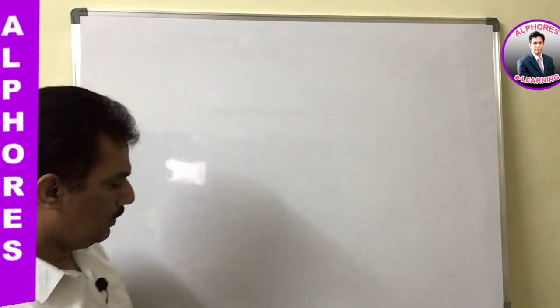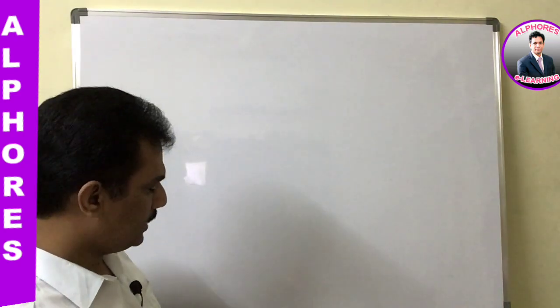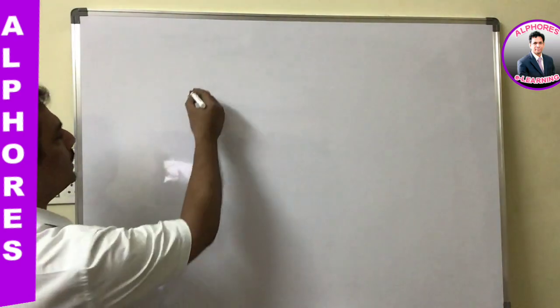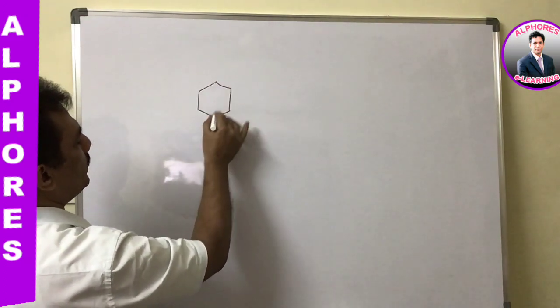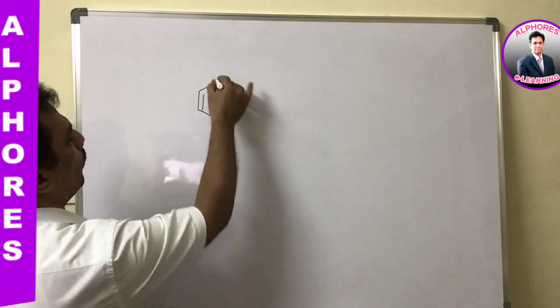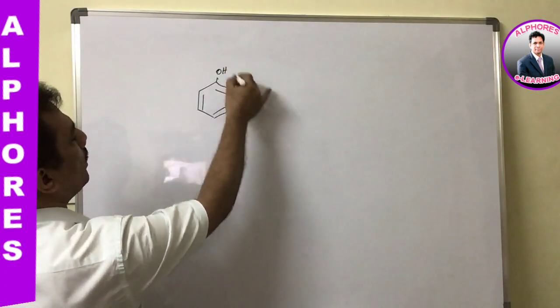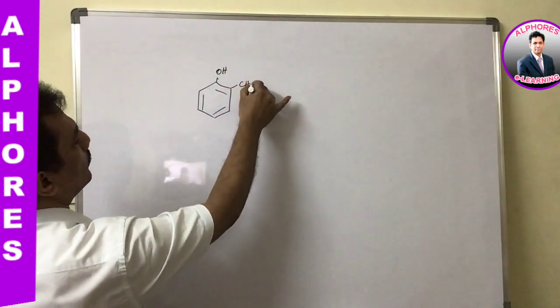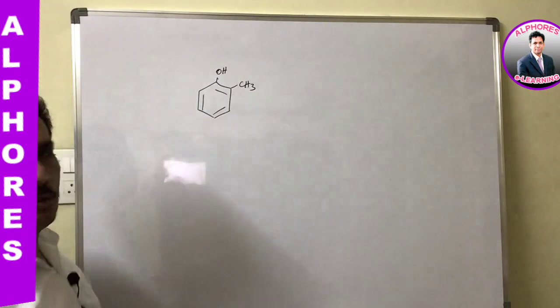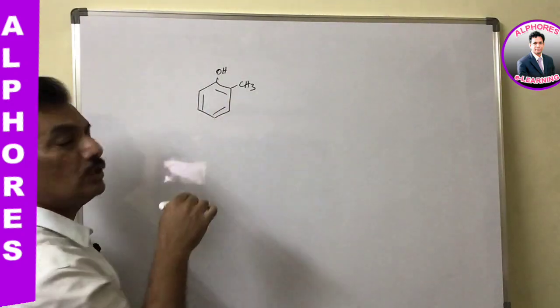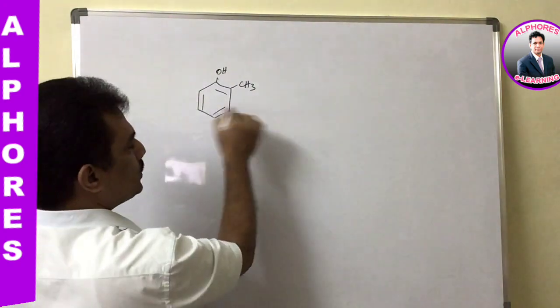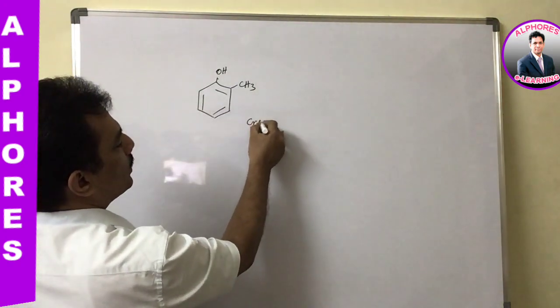Clear? Now let me give some more examples for naming. In the case of phenol, if it has an OH group along with a methyl group: when only the OH group is present it is phenol, when only the methyl group is present it is toluene, and when these two are present it is known as cresol.